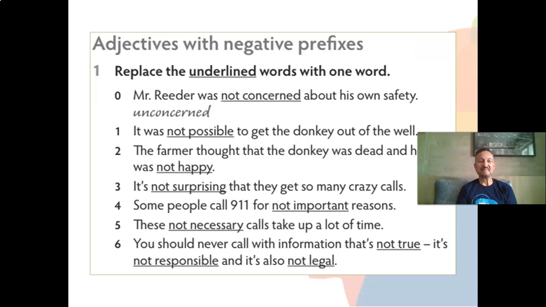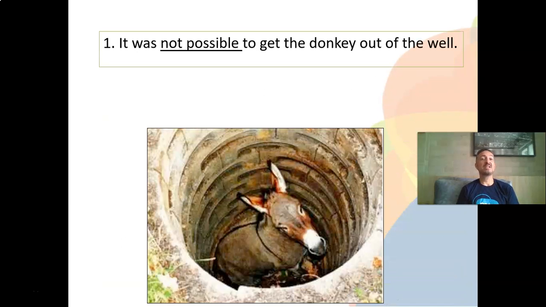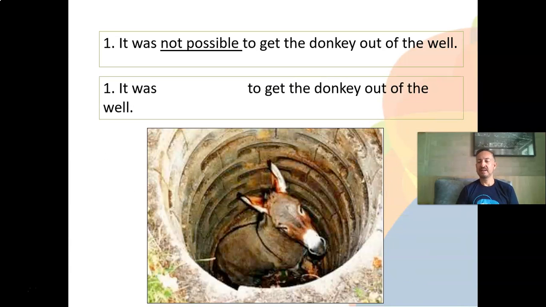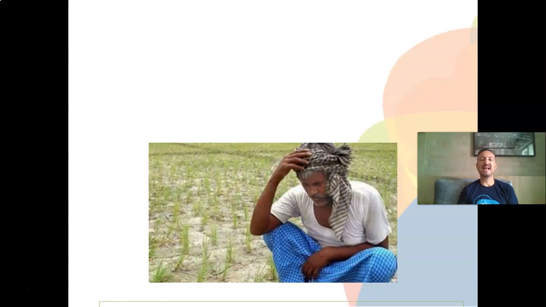Okay, we're back. And did you have a difficult time to do it? So let's see together. Let's correct. So it was not possible to get the donkey out of the well. I told you that the opposite of possible is impossible. So here we have, it was impossible to get the donkey out of the well. Okay, so the opposite of possible is impossible. Let's see the next one.